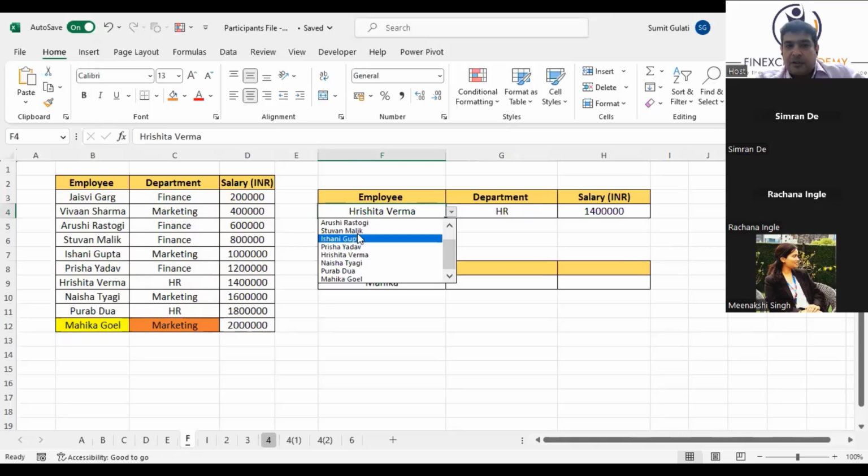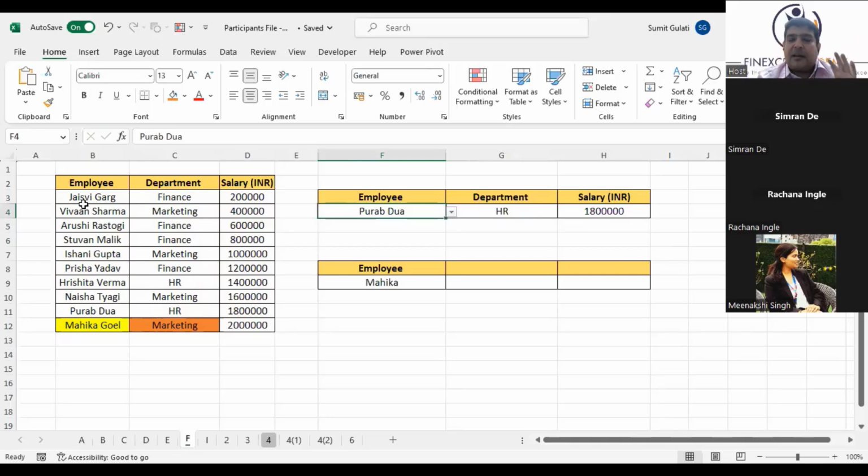I can go on, keep on changing this. You go and ask anyone, it will keep on retrieving the right data. Once done, it may be a very big data. You will keep on getting the right answer the moment you put in the employee code or employee name or employee ID.